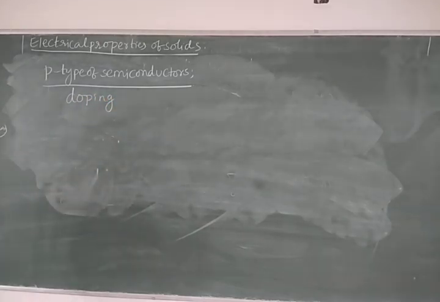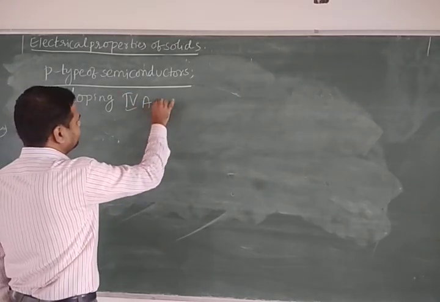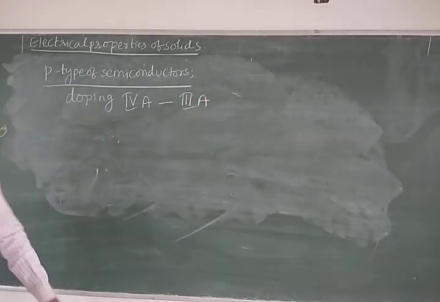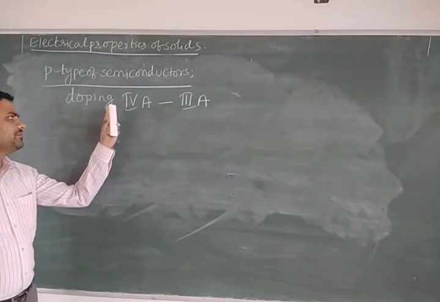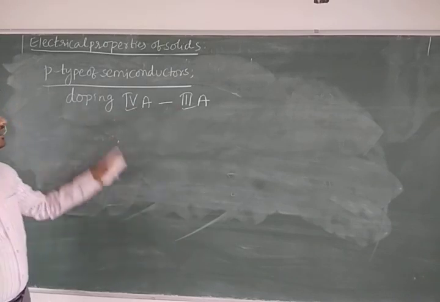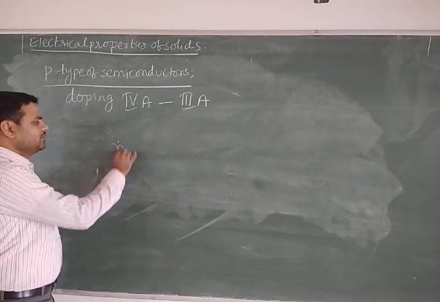Addition of impurities is called as what? Doping. The semiconductor which is obtained by doping 4th A group elements with what? 3rd A group elements. Thus remember, the semiconductor which is obtained by doping 4th A group elements with 3rd A group elements is called as what? P type of semiconductor. You know that what is the general electronic configuration of 4th A group elements?